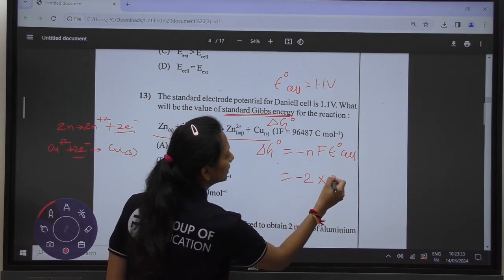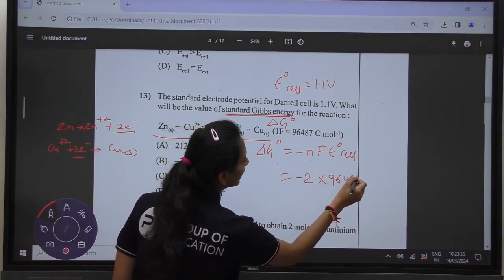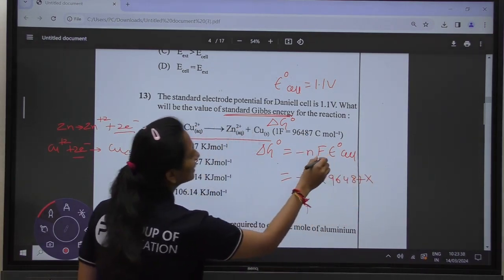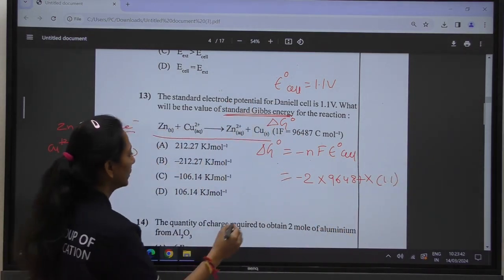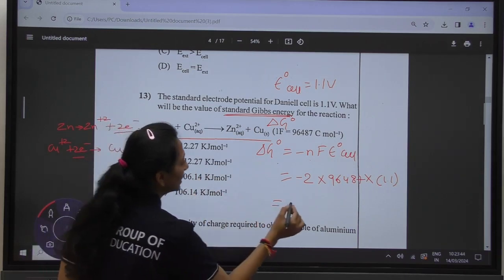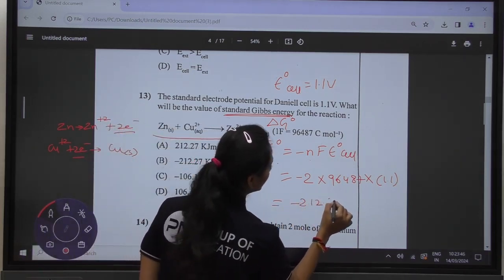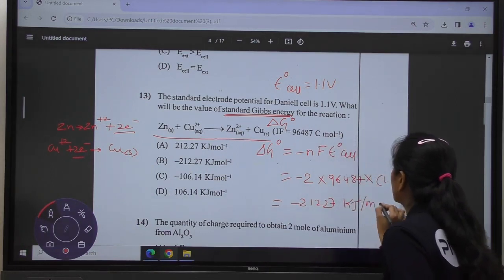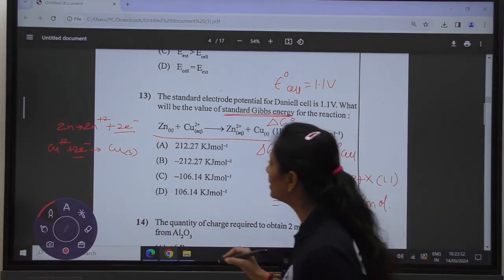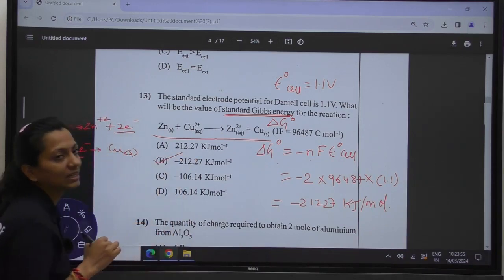Faraday is given as 96487, multiplied by the E cell, which is 1.1 volt. Upon multiplication, you will get minus 212.27 kilojoule per mole. So out of all, option B is the correct answer.